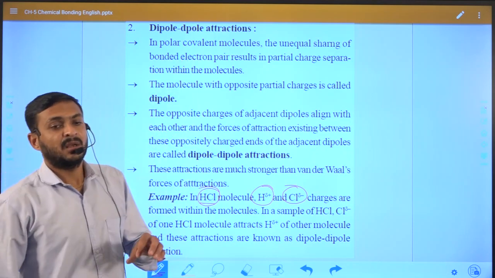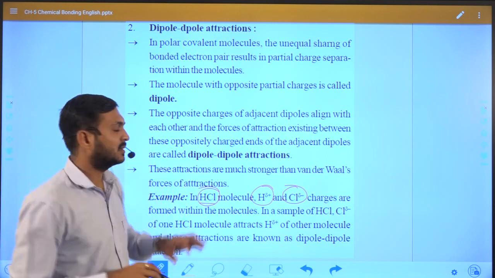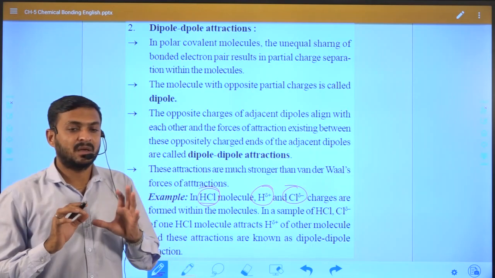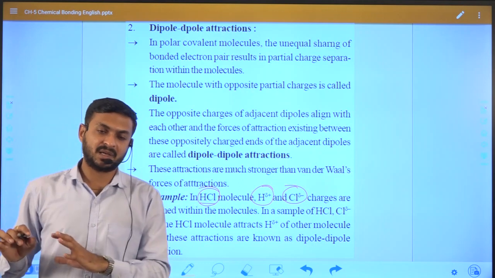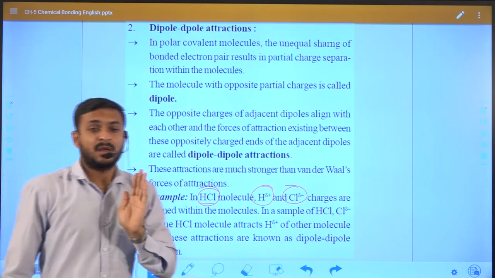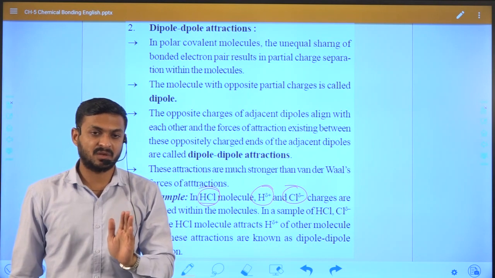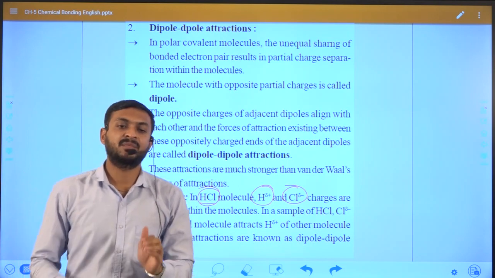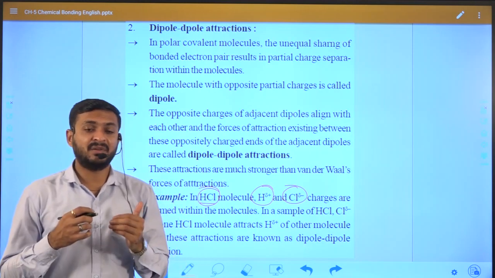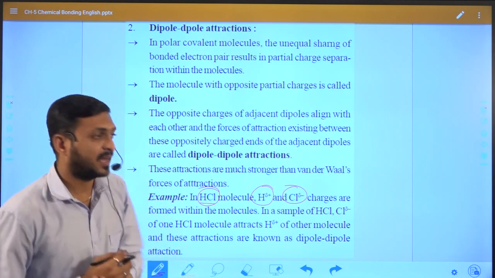We can take another example also, but simply, if a dipolar molecule is generated, then dipole-dipole interaction will occur, or it will show in dipolar molecules. If we want to understand this concept in depth, we will study it in our higher standard.